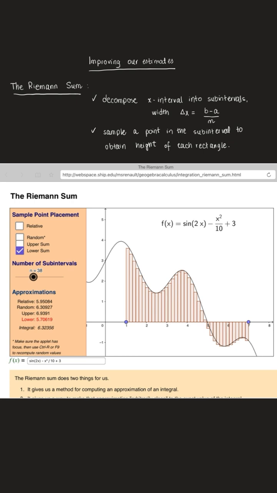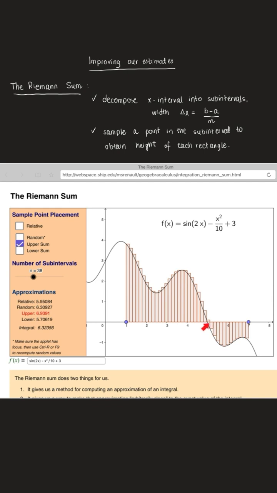And now I'm going to change to an upper sum where we're overestimating the area here, underestimating down here because the function values are negative. And so when the function values are negative, the largest value of the function is going to be the negative number that's closer to 0.